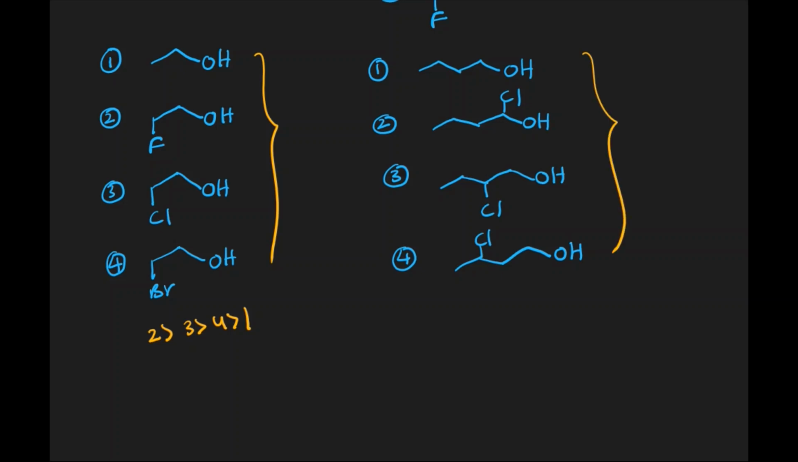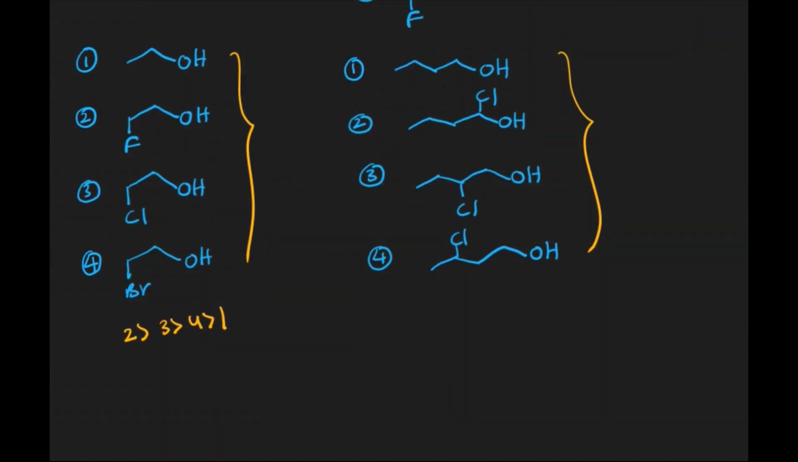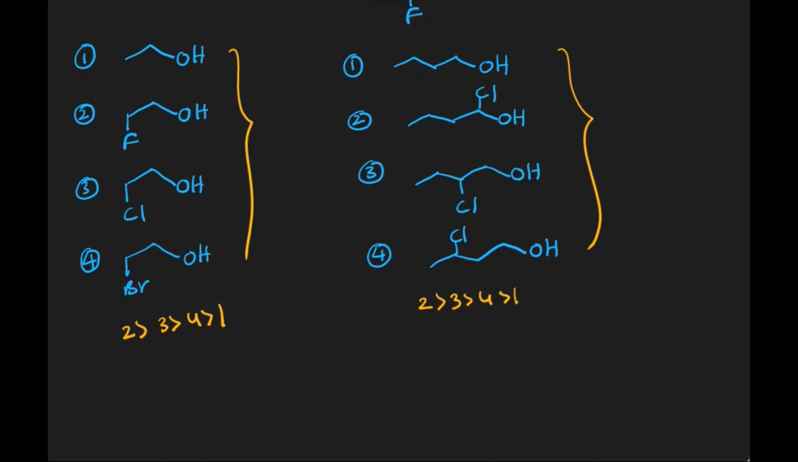We have already mentioned that minus I groups increase the acidic nature of alcohols, and here we are discussing applications of the inductive effect. The inductive effect is a distance dependent effect. Chlorine is a minus I group and it increases the acidic nature of alcohols, but as the distance from the alcohol increases, the effect of the group on the respective conjugate base decreases. So the acidic nature of alcohols is 2 greater than 3 greater than 4 greater than 1.